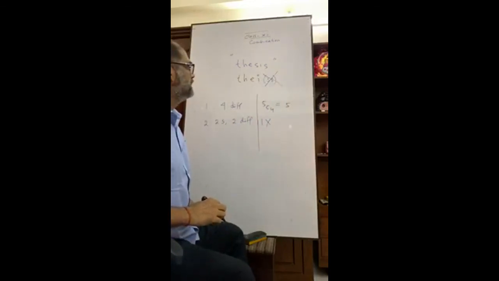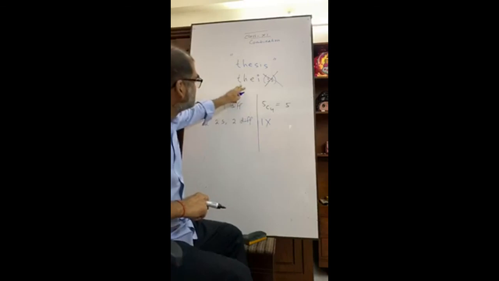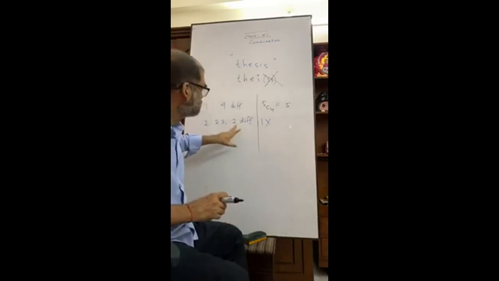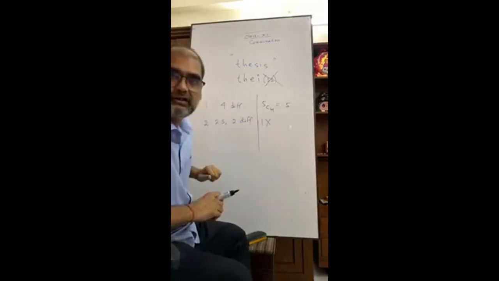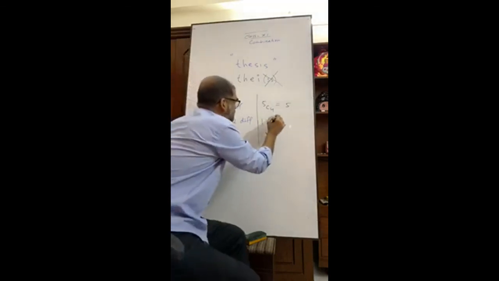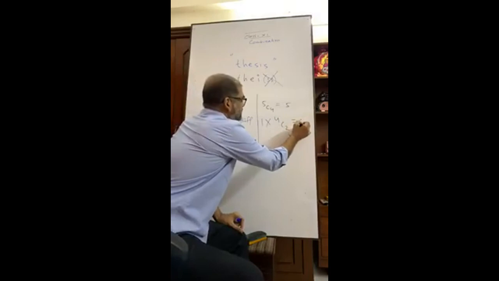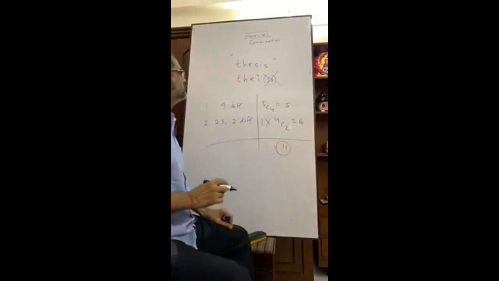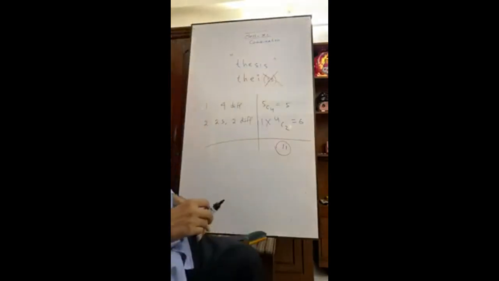We have to take 2 different out of these 4 different letters. That is 4C2. 4C2 equals what? 6. So in total we have 11 ways to form different words by using the letters of the word thesis.